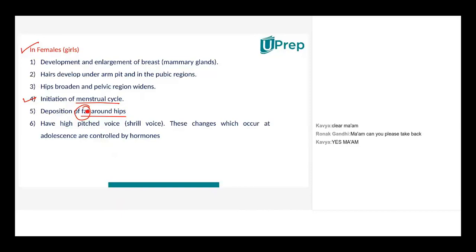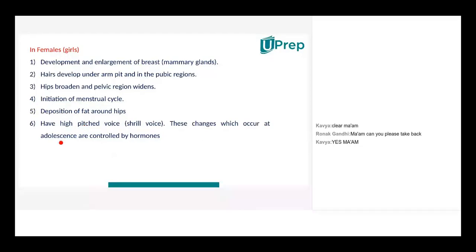If there is a little bit of fat in and around, then it acts as a cushioning effect. Then the hip bones do not break, and hip bones, if they crack or get fractured, it's very risky to rejoin. It takes a lot of time. So whatever happens naturally is for a cause, right? We should not go against it.